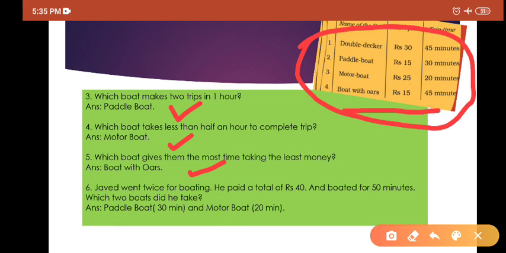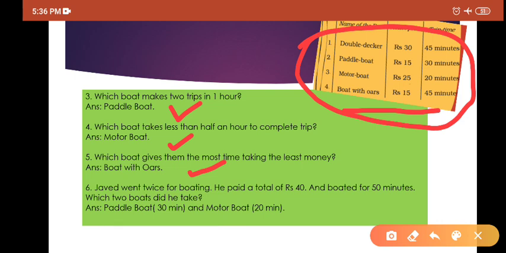Last question, question number 6. Javed went twice for boating. वो 2 बार गया. He paid a total of rupees 40, and boated for 50 minutes. Which 2 boats did he take? Tell me. वो 2 बार गया, and he paid total 40 rupees, and he boated for 50 minutes in 2 boats. So you find out which 2 boats together make 50 minutes.